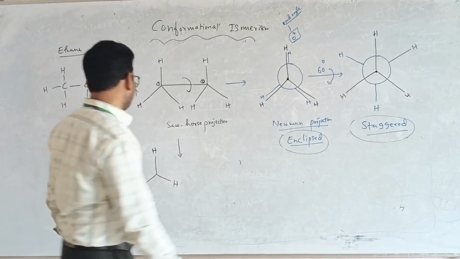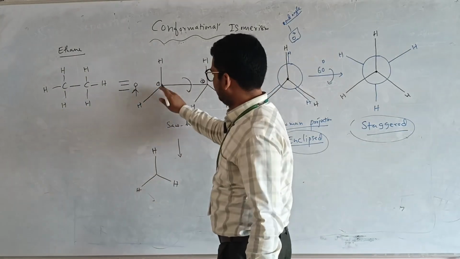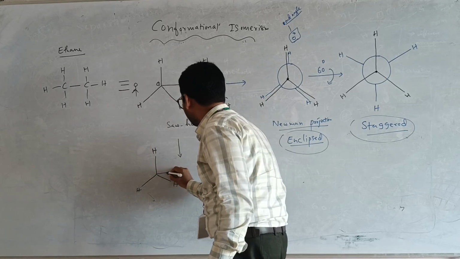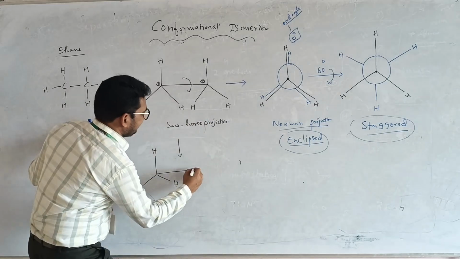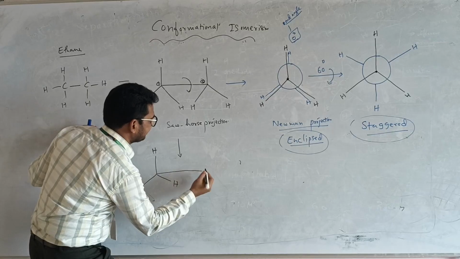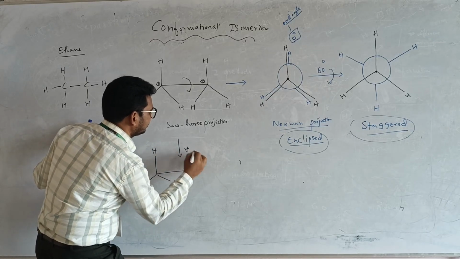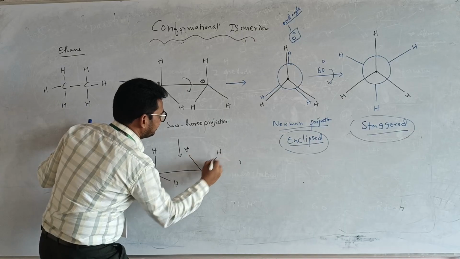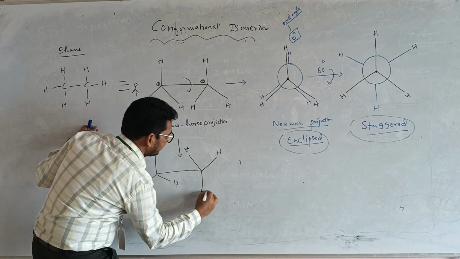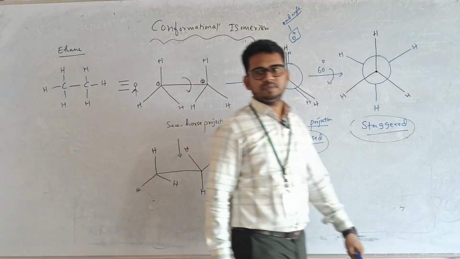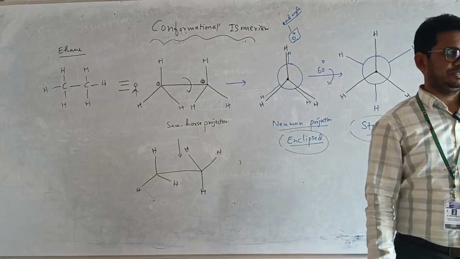Both the carbons remain the same. This carbon remains the same. Now see the next one. In this case, exactly the opposite happened.